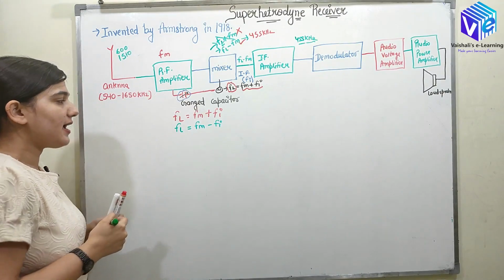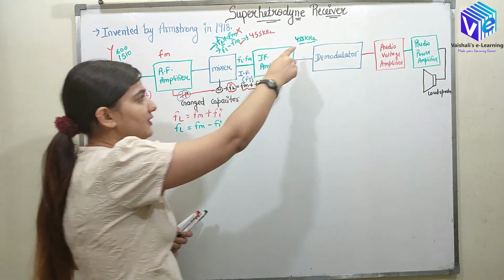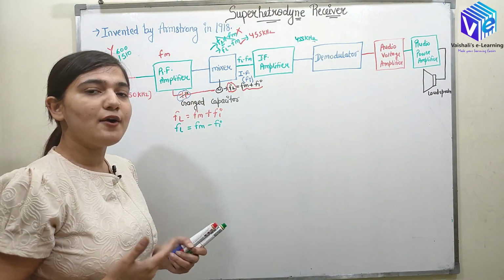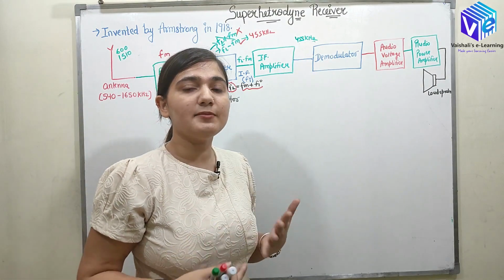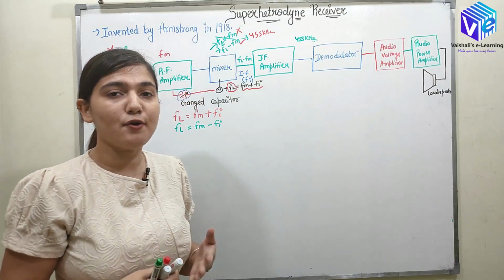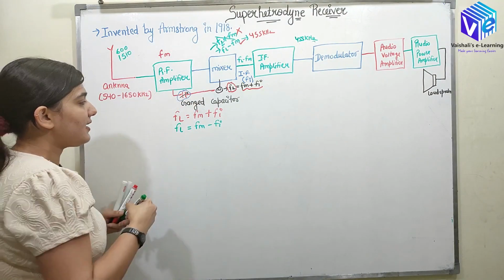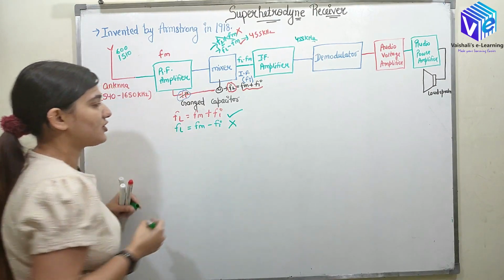When I take FL equal to FM minus FI, that time also I can have the same FI, which is 455. In my previous video I already discussed why this 455 kilohertz intermediate frequency is required. Why not more, why not less? So here we will see why this equation is required for FL, not this equation.